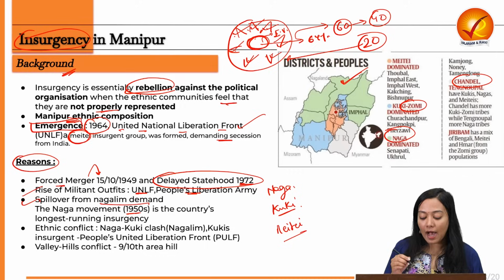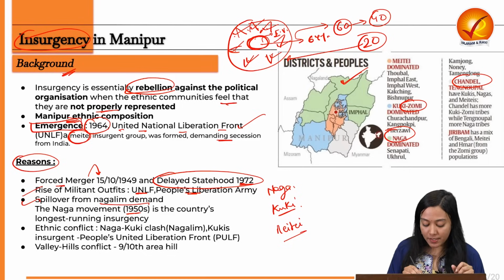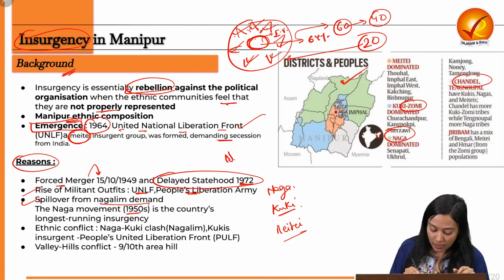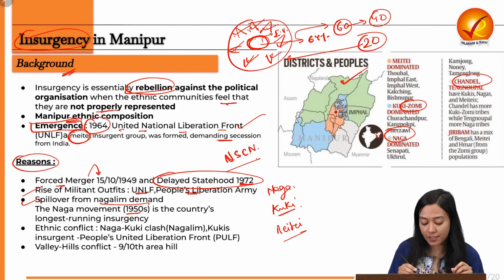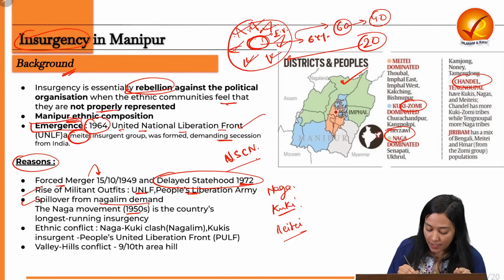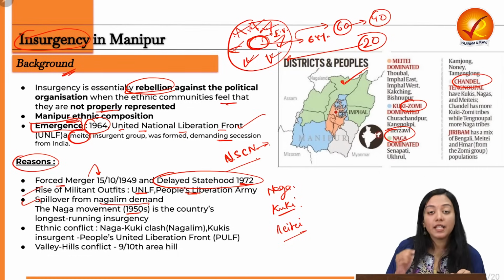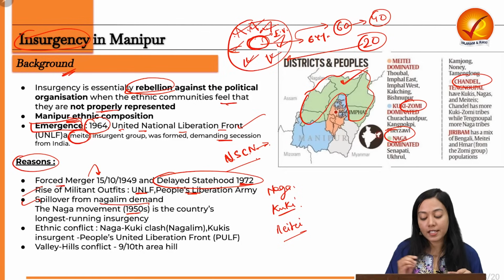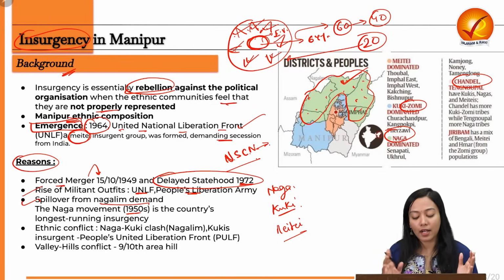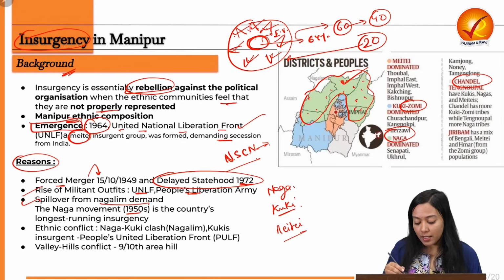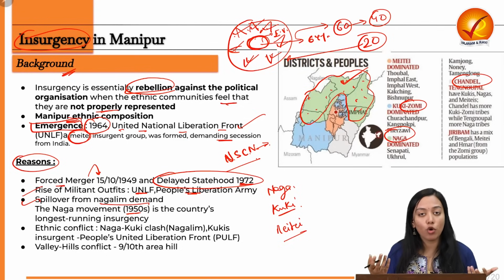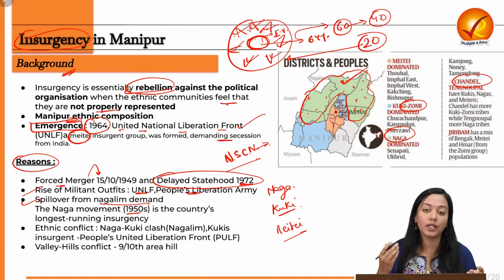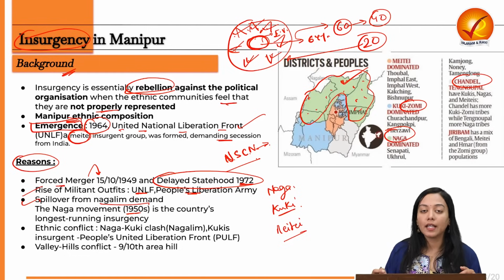So when the National Socialist Council of Nagaland started operating in the Manipur region, claiming their Nagalim, the region which you can see in green is actually one among the places claimed under Nagalim or Greater Nagaland. This again brought despair to the people who considered it their homeland, and they thought this was a direct attack on their territorial integrity. How can the Naga people come and claim their lands over here?